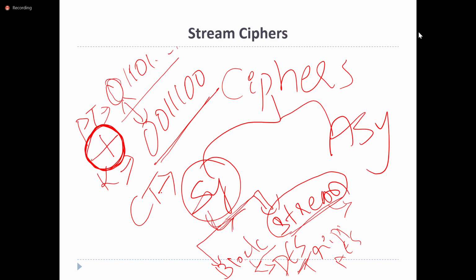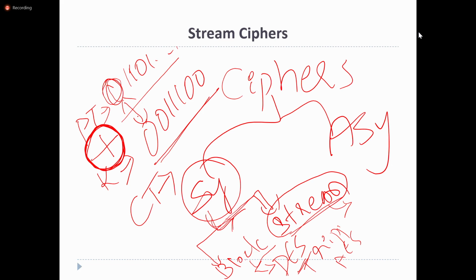It does not perform any other operation except the XOR operation. Simply it performs the XOR operation with the key and produces the cipher text.